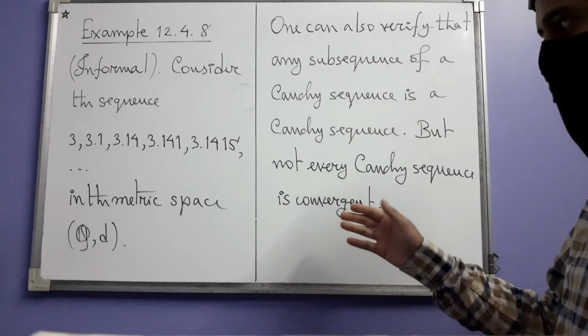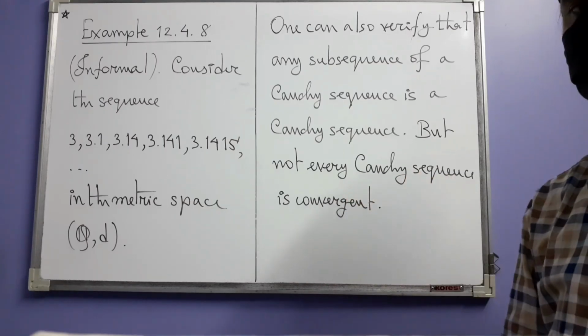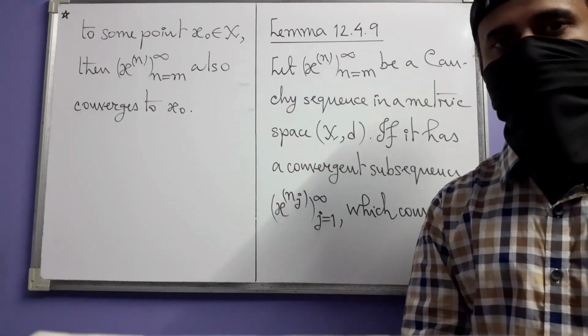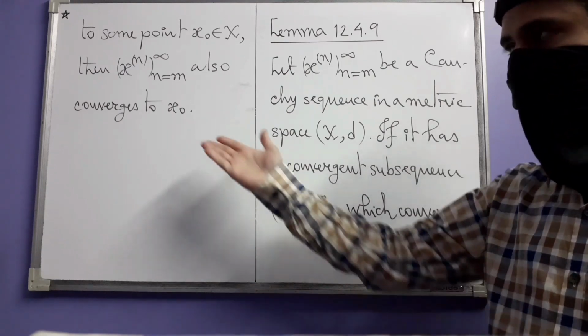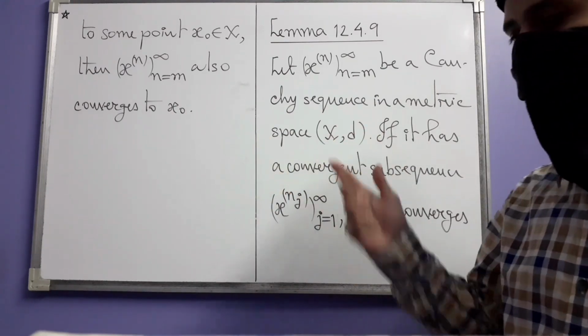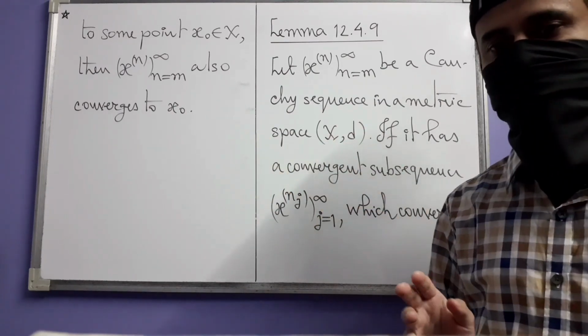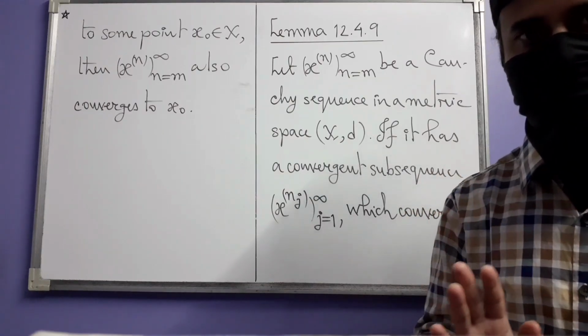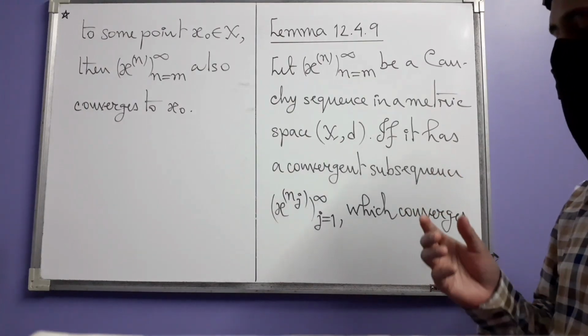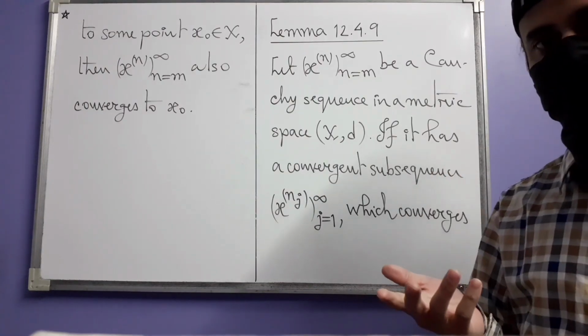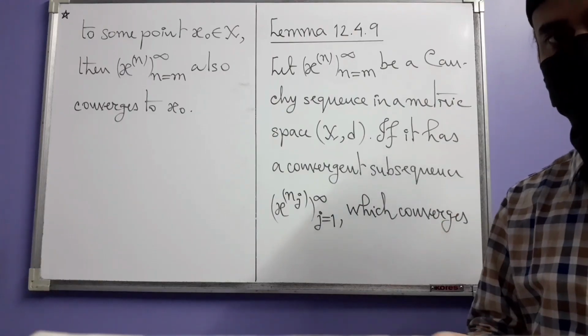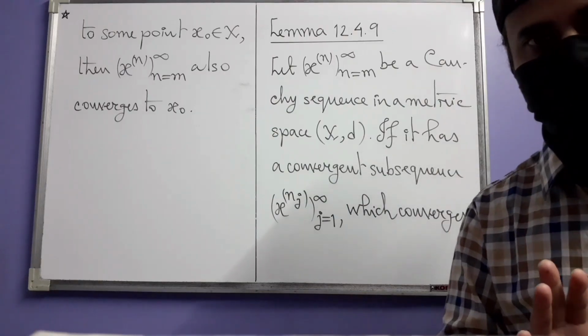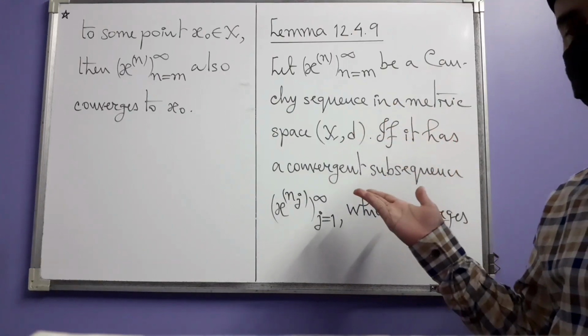So the converse, that means this statement, is not necessarily true. That example shows that not all Cauchy sequences are convergent. However, if even a part of a Cauchy sequence converges to some point, then the entire sequence converges to that point. This next lemma is about that.